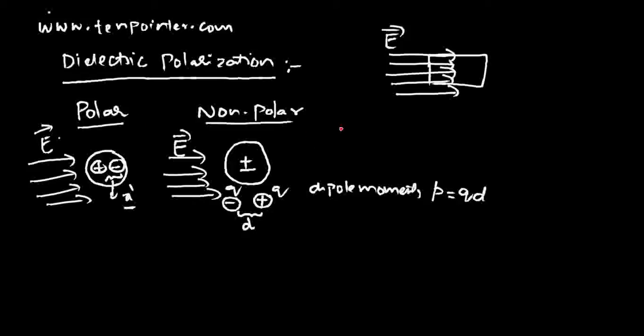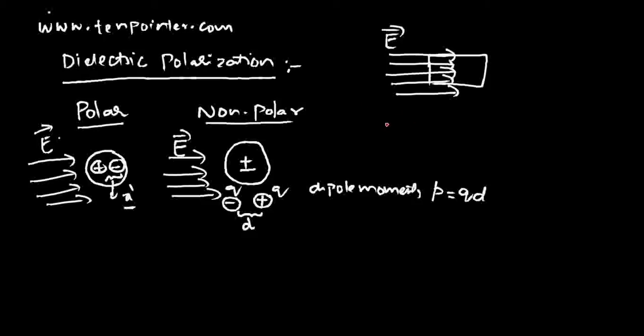Okay. Now this polarization again is a big topic in itself. We will take this as a separate topic at a later stage. But now when we say dielectric polarization, what happens when the dielectric is polarized? That means what happens when strong electric field is applied onto a dielectric? What are those quantities that get affected because of this polarization?